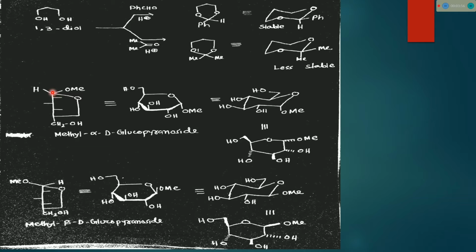This is a six-membered ring: carbon 1, carbon 2, carbon 3, carbon 4, carbon 5, and oxygen. This is the planar structure. We can draw it like that, or also like that. Remember that in my previous video I already told that this is not any carbon atom.